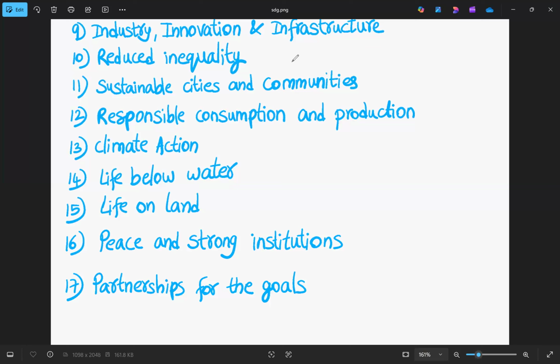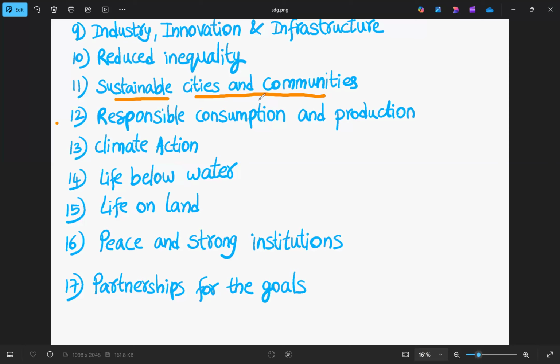So we have built infrastructure, and after building infrastructure, we have got equal work. Like there is no inequality in the work. So from that, we were able to build cities. So with good infrastructure and with reduced inequality in the work, we have started building cities and communities. So from infrastructure, work, and reduced inequality, we have built good cities that are sustainable.